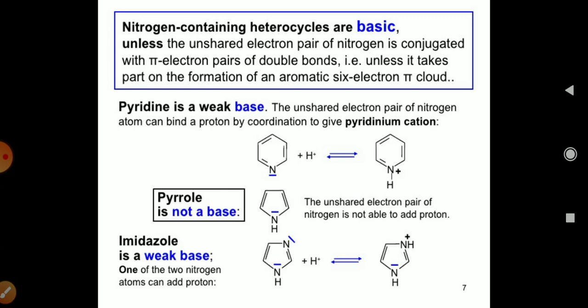So this is the simple reaction: the unsaturated compound having nitrogen combines with the hydrogen ion and gives the pyridinium cation in this ring. So it is a weak base which is used in the basic synthesis of heterocyclic compounds. Thank you very much.